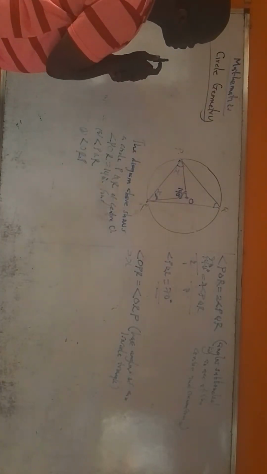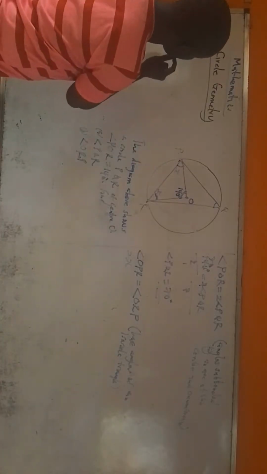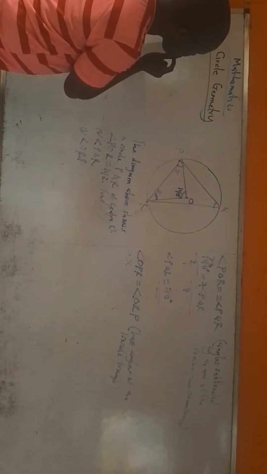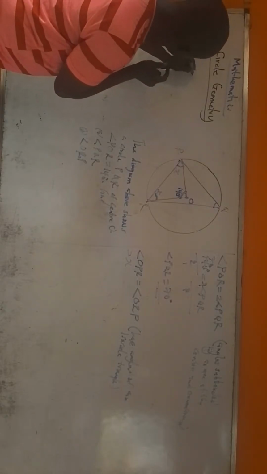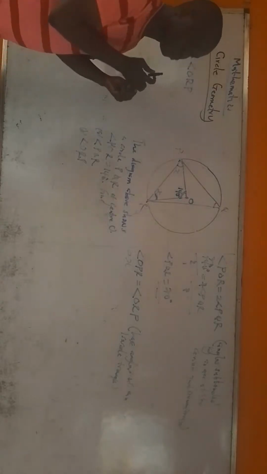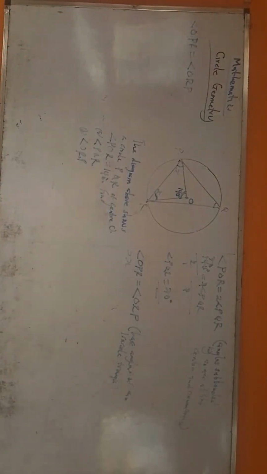I will just say they are x. So that's why I will just say angle OPR is equal to angle ORP. I hope you understand that now. You see it? Angle OPR is equal to angle ORP.